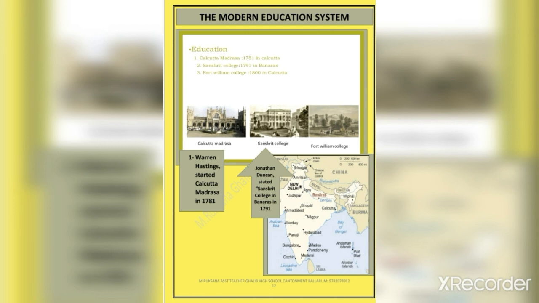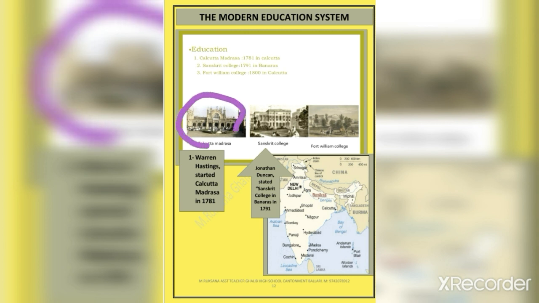Warren Hastings facilitated the expansion of modern education in India. In the year 1781, he started Calcutta Madrasa in Calcutta.